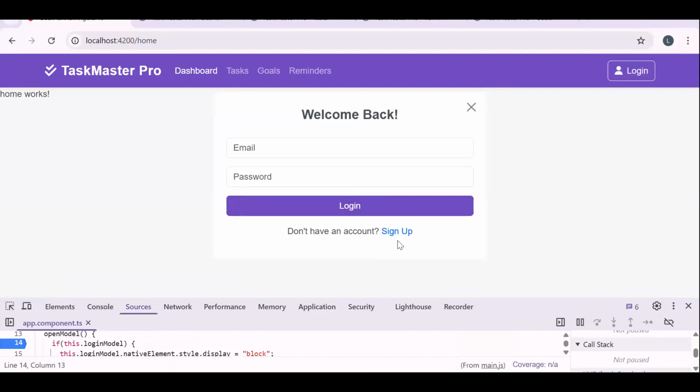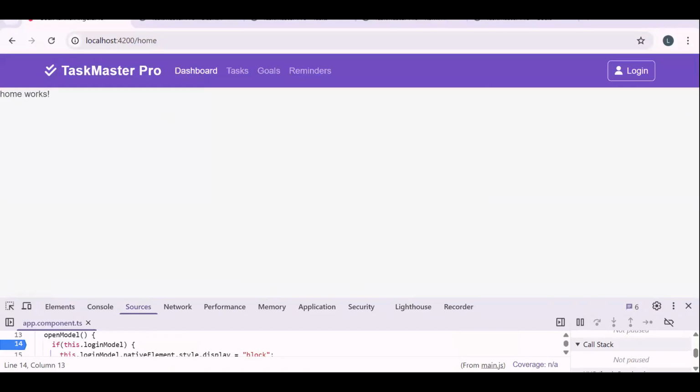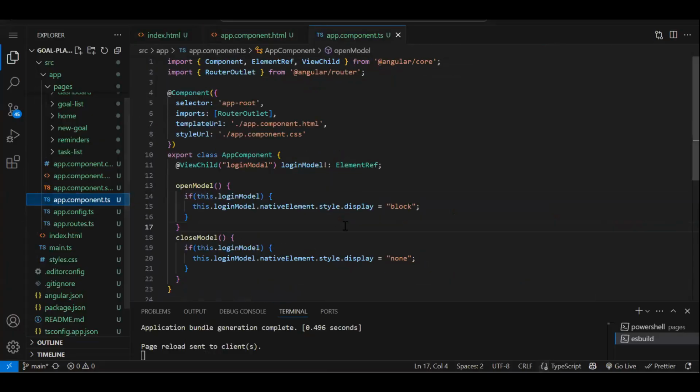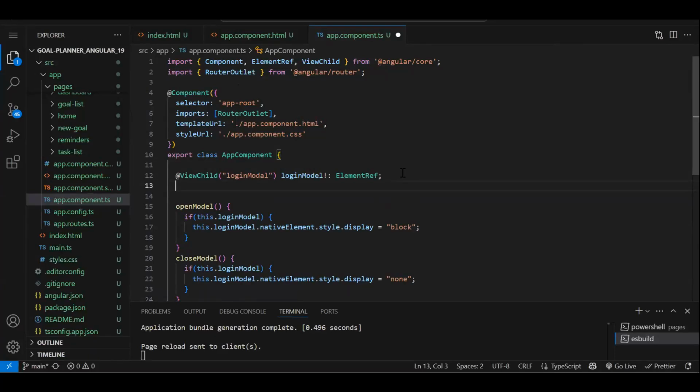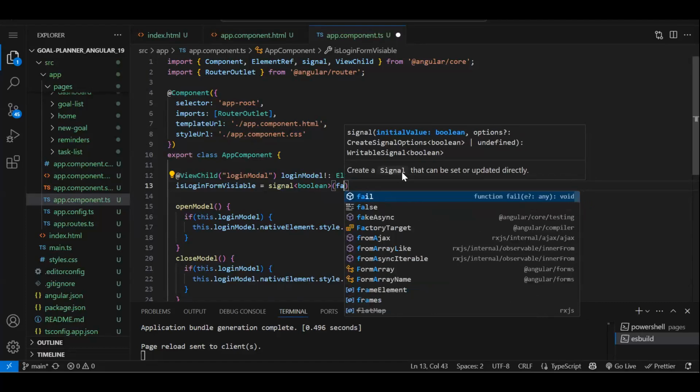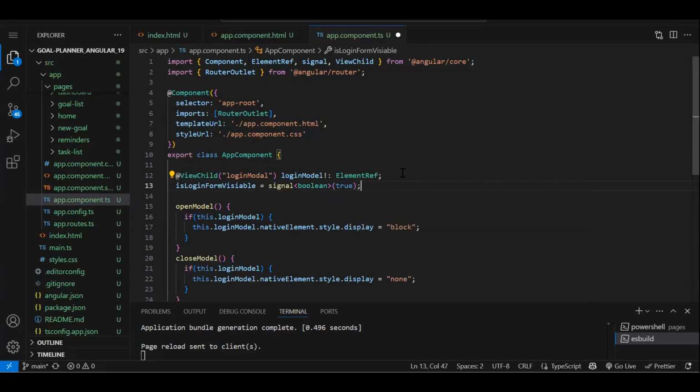Now inside this modal pop-up, we just need this toggle. We just need to switch between the login and the registration. Since we are using Angular 19, from Angular 17 we got everything standalone, and from 18 we got Signal. So let's use Signal. The signal will be isLoginFormVisible, equal to signal. What type of data? Boolean type of data I'm going to store. Default value will be false, or let's say by default we will show the login form. So we have created a signal.